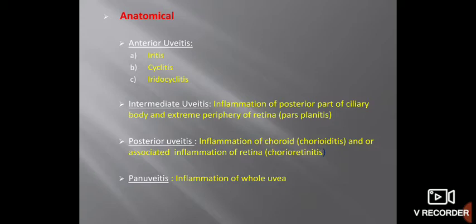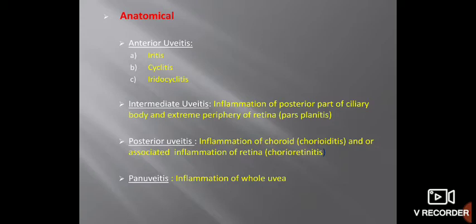In intermediate uveitis, the intermediate part of the uveal tract is involved. The intermediate part consists of the pars plana, that is the posteriormost part of the ciliary body, and the anteriormost part of the retina. The ciliary body is divided into two parts. Anteriorly, it is called pars plicata, which has plications, and posteriorly the smooth part is called pars plana. So inflammation of pars plana is called intermediate uveitis or pars planitis.